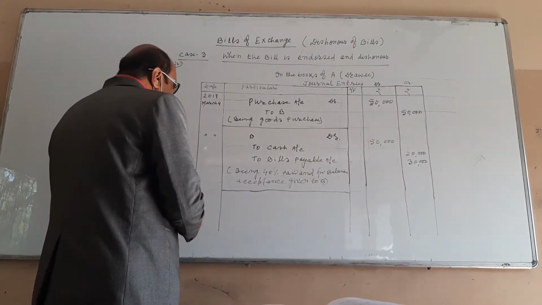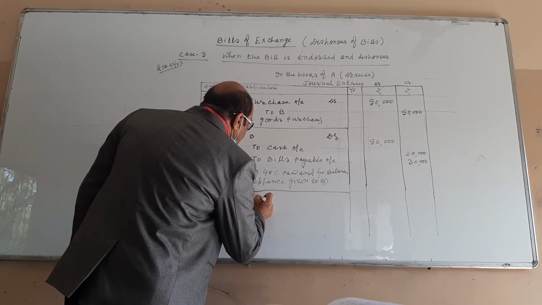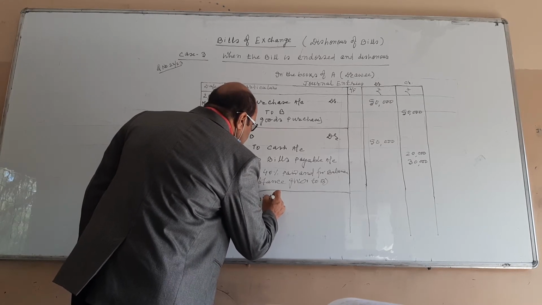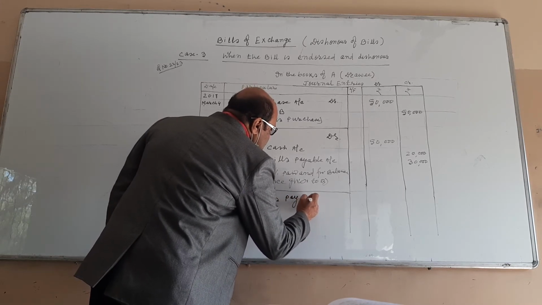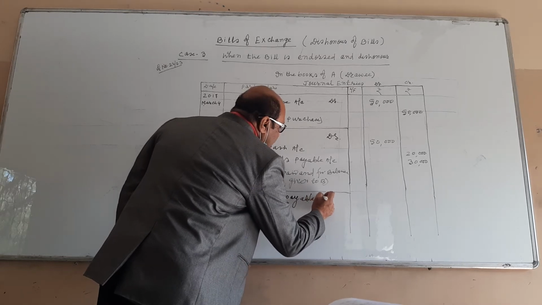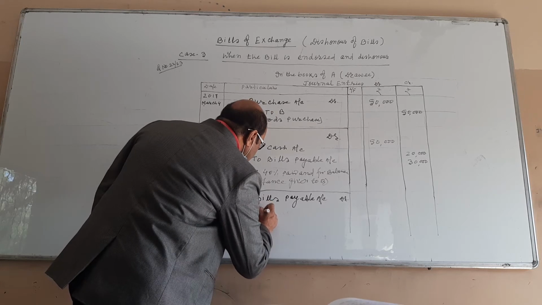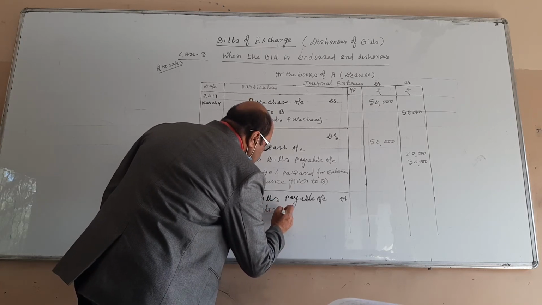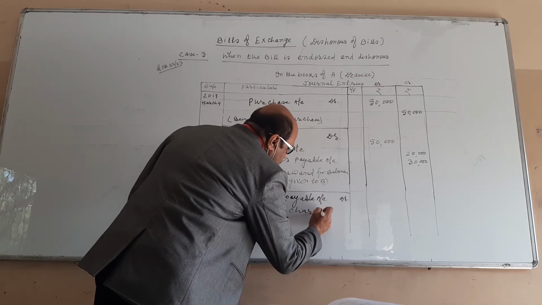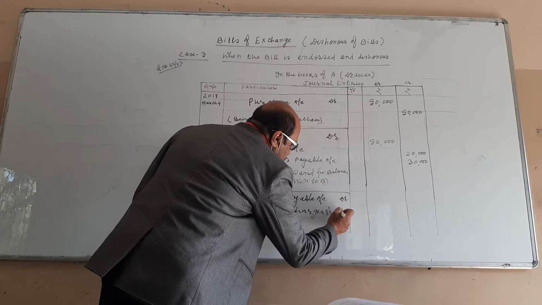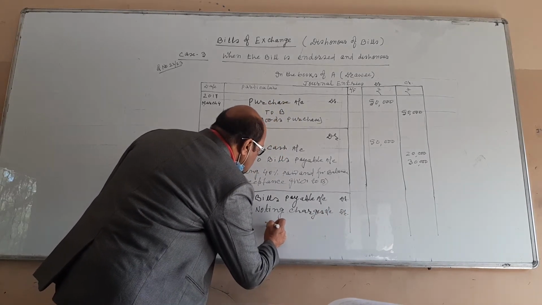The entry is, you write bills payable account debit, noting charges account debit, to drawer.